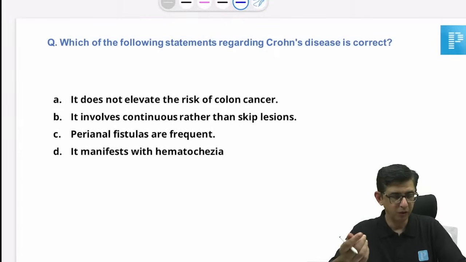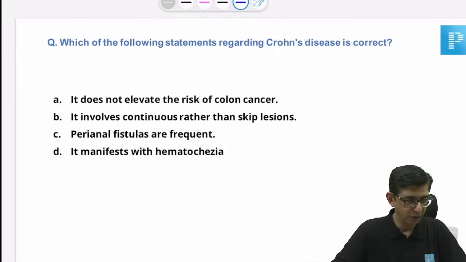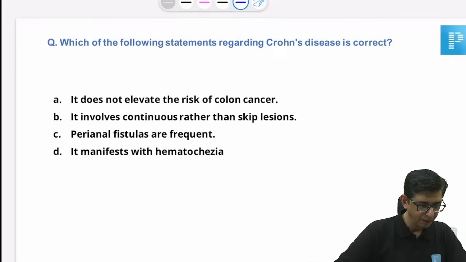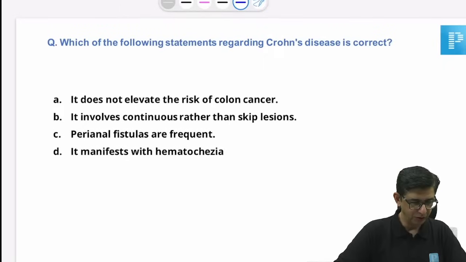Okay, what is lesser in Crohn's disease as compared to ulcerative? Okay, doctor, the gist of the question is very simple. Crohn's is both ways. The question can be ulcerative colitis versus Crohn's, or Crohn's versus ulcerative colitis. So what is lesser in Crohn's as compared to ulcerative colitis?